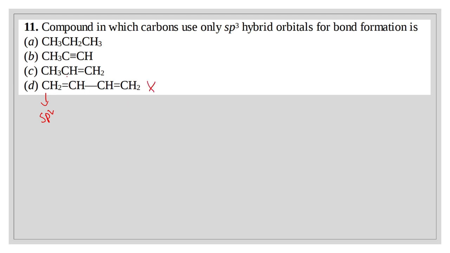Here again this and this are sp2 hybridized. This and this are sp hybridized. And here all of these carbons are sp3 hybridized. Okay, that's why option A is the right answer.